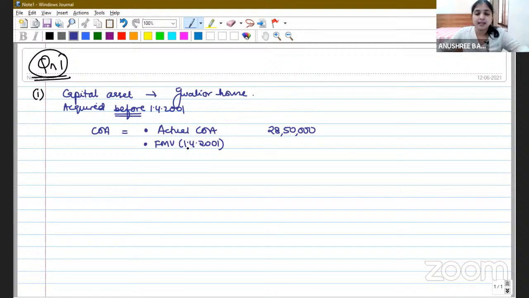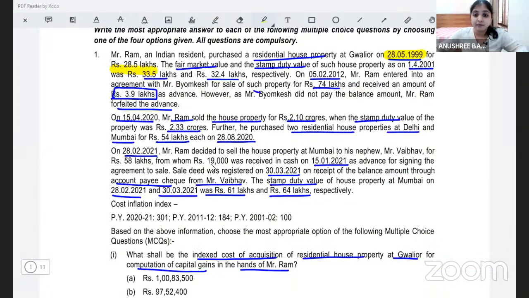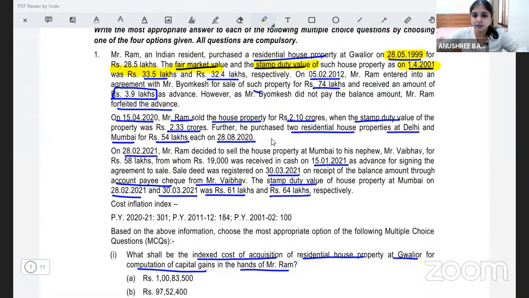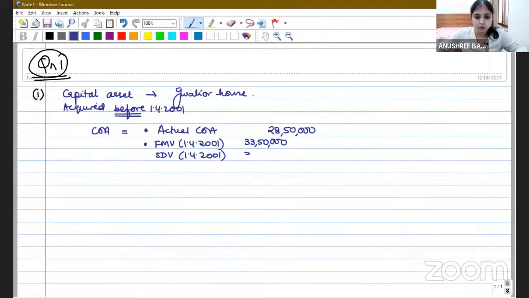But as per the Finance Act 2020 amendment, for immovable property, not just FMV, we also have to consider the SDV on 1st April 2001, right? So what is our FMV on 1st April 2001? FMV on 1st April 2001 was 33,50,000. And what is SDV on 1st April 2001? 32,40,000.